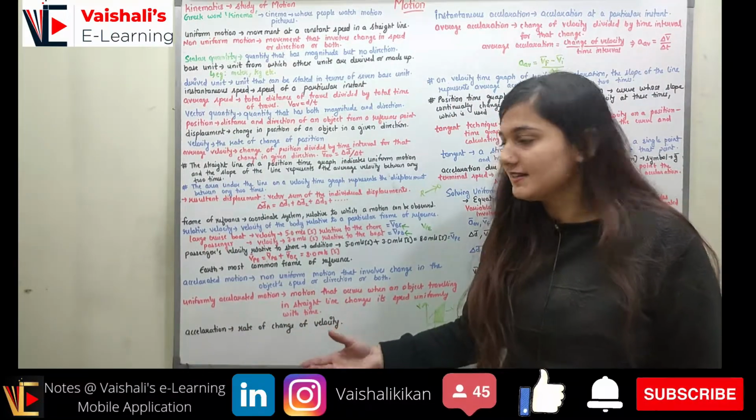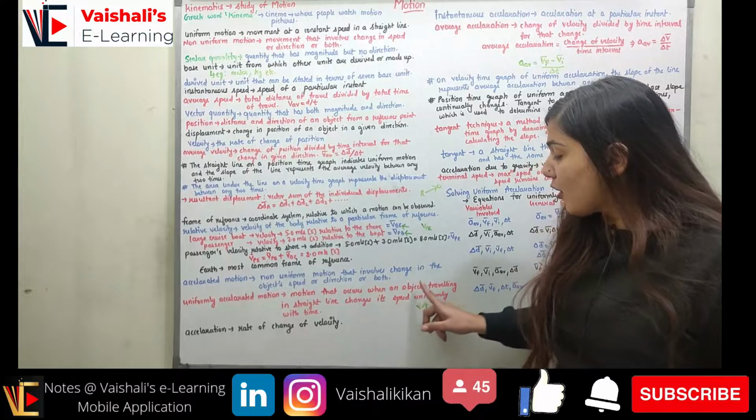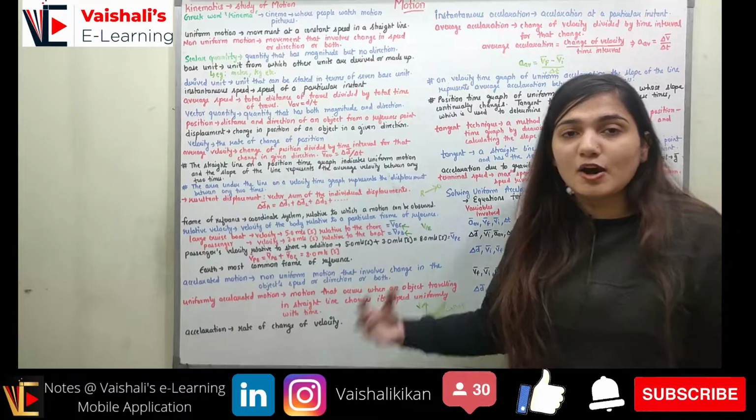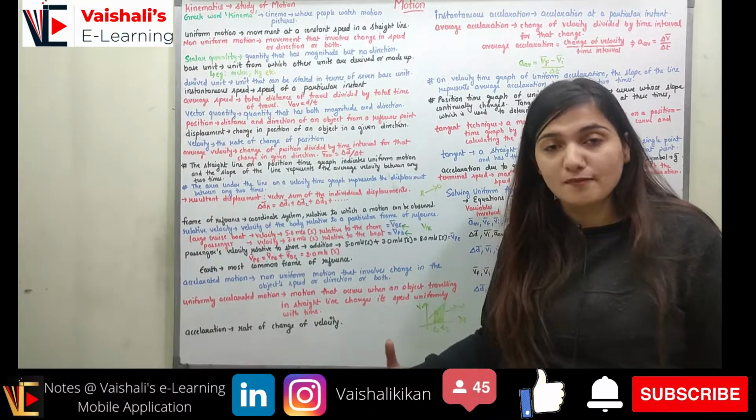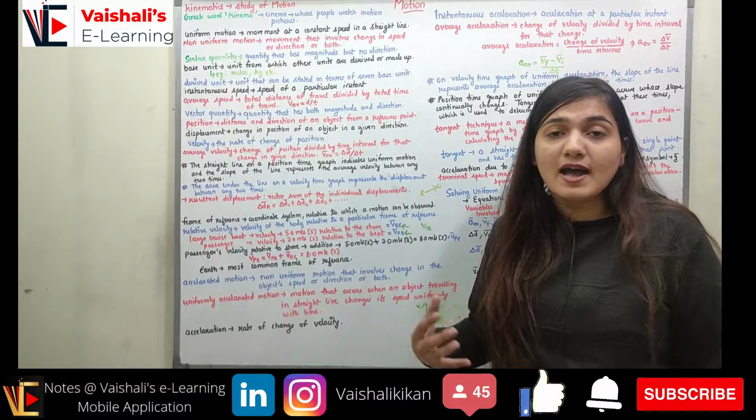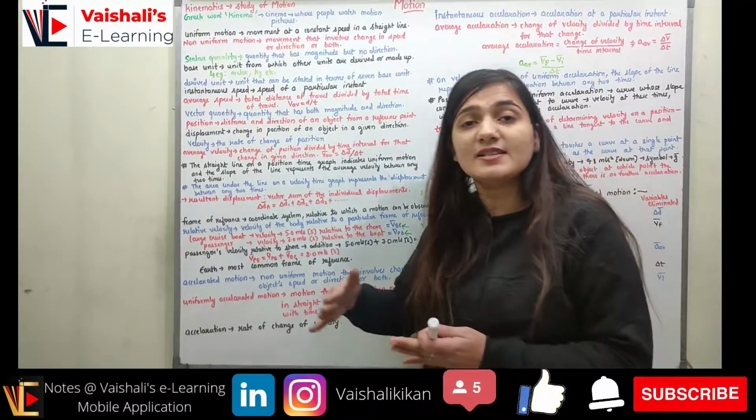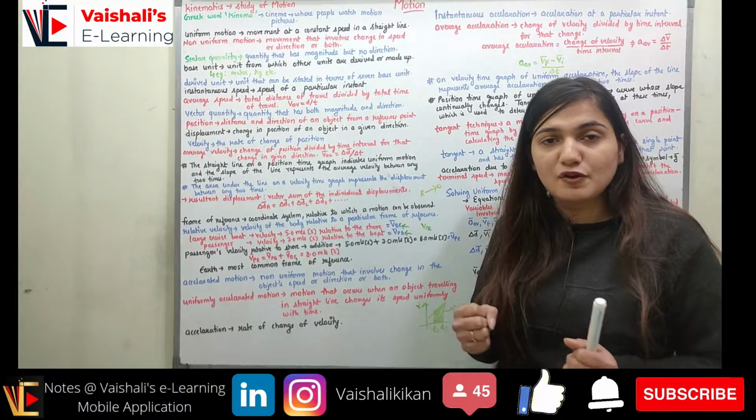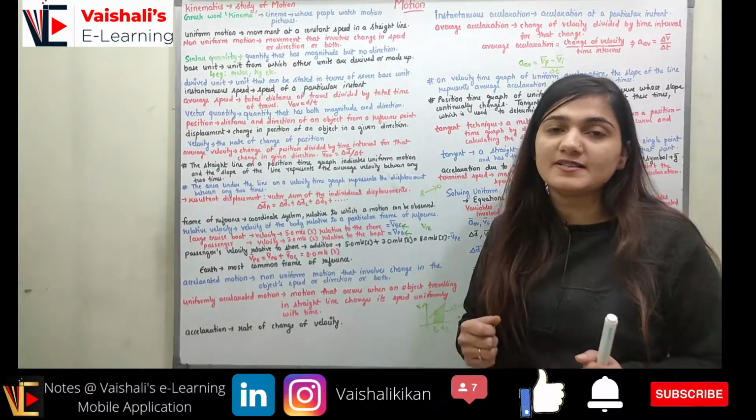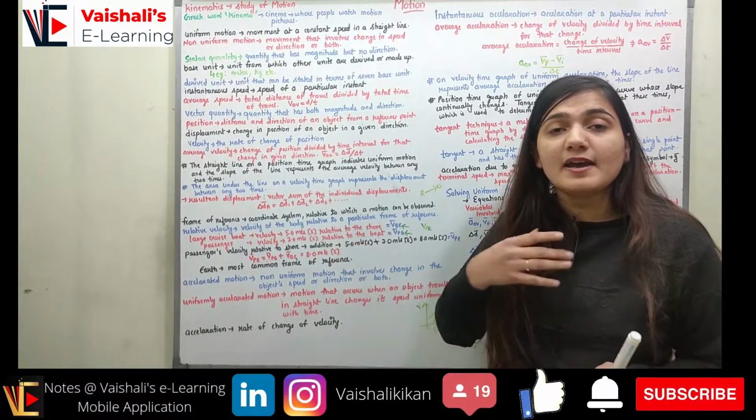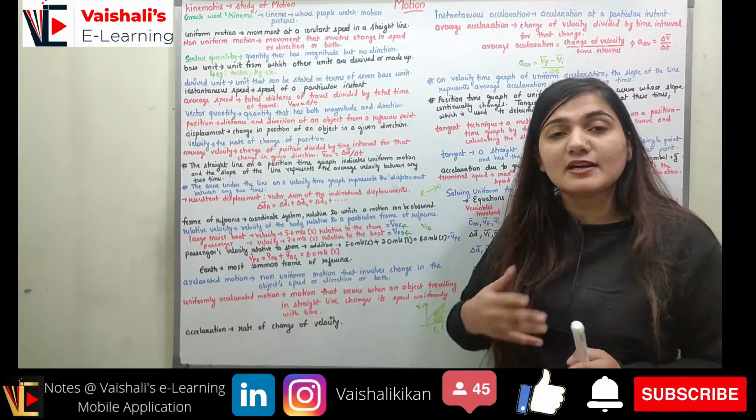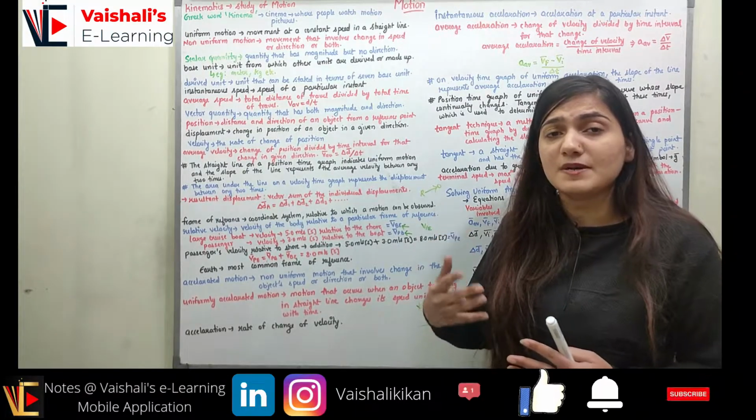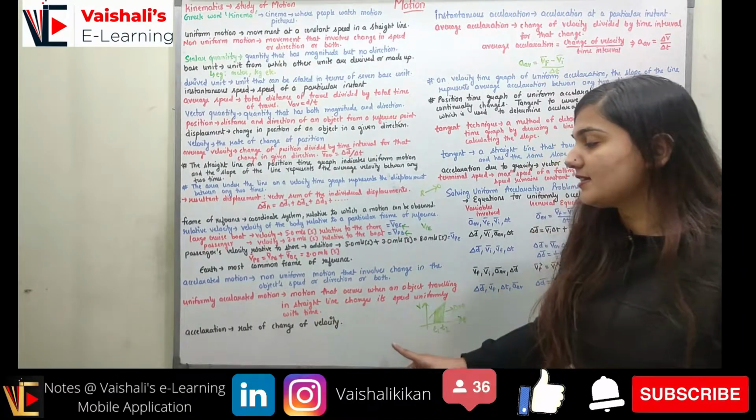What is uniformly accelerated motion? The motion that occurs when an object traveling in a straight line changes its speed uniformly with time. The object is changing its speed uniformly with time, right? So let's suppose you are increasing the speed of your car by 1 meter per second square, uniformly at every instant. After every 1 second you are increasing by 1 meter per second square. This is the uniformly accelerated motion.